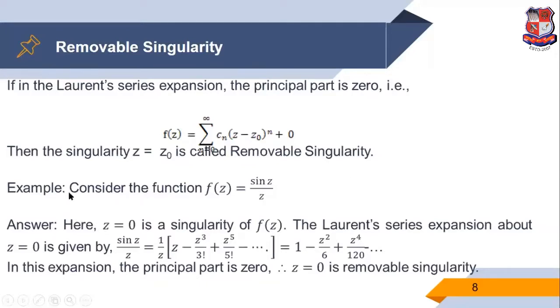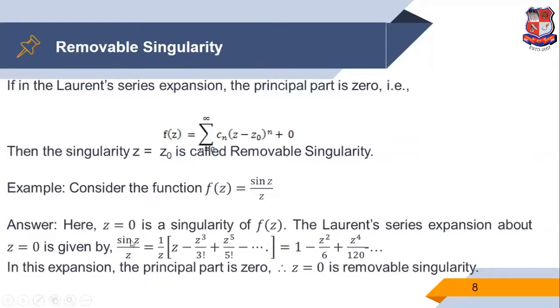Consider an example: the function f of z is equal to sine z upon z. So here z equal to 0 is a singularity of f of z. Now we expand this function at the point z equal to 0, so obviously we use the Laurent series expansion.